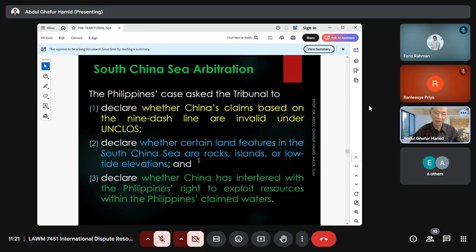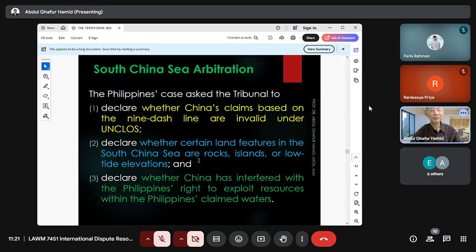So that's why there is a classification of the maritime features: rocks, islands, low tide elevations. The maritime entitlement will be different. So that's why the Philippines asked the arbitral tribunal to decide the position or nature of these maritime features. Are they rocks, islands, or low tide elevations?